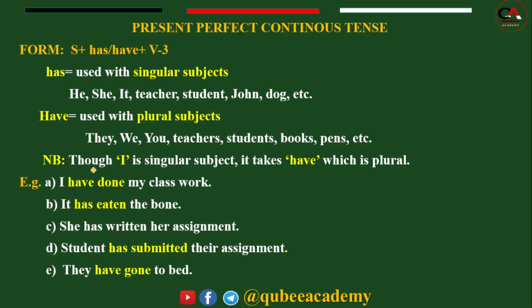So what you have to know, present perfect is also one type of present tense. That means, as we discussed before, present tense is divided into four. The first one is present simple. The second one is present continuous or present progressive.